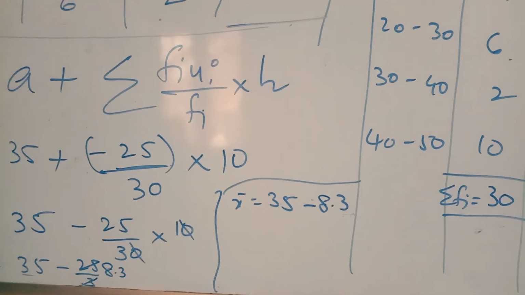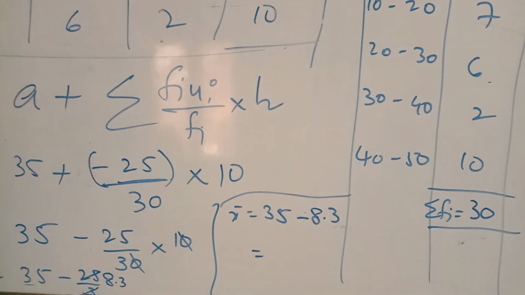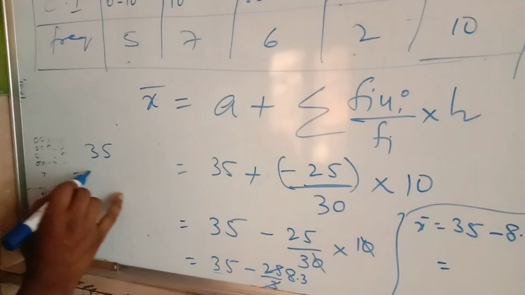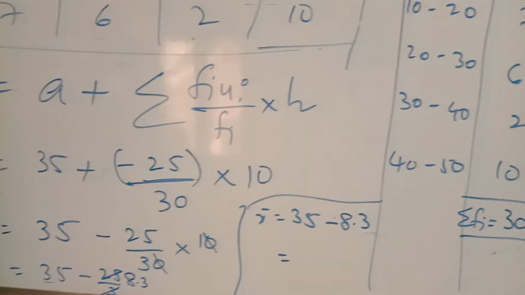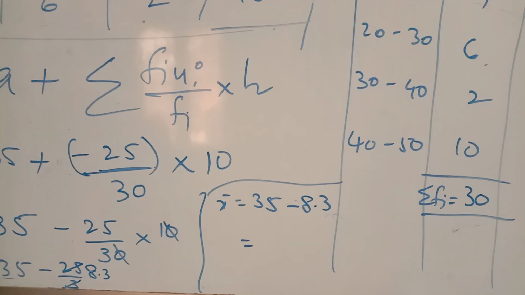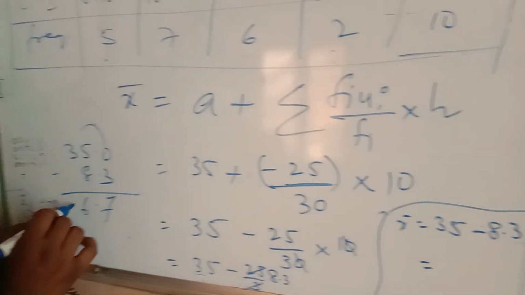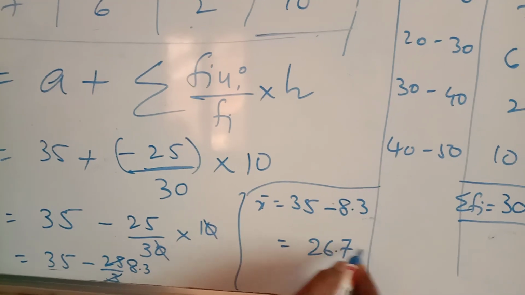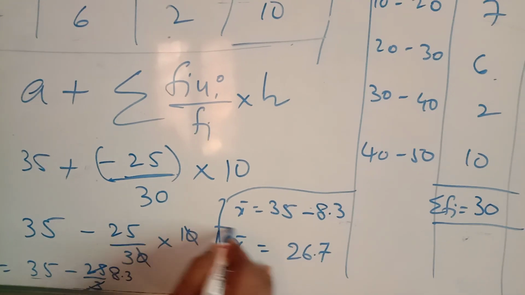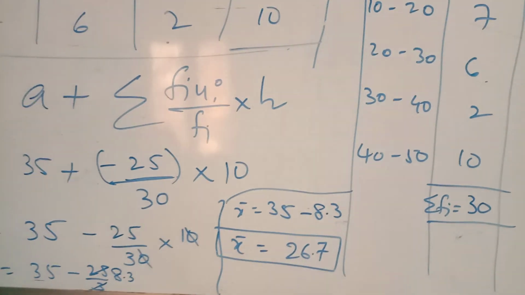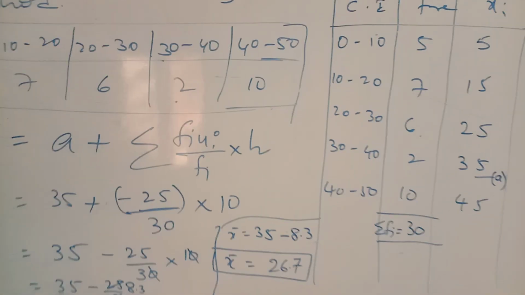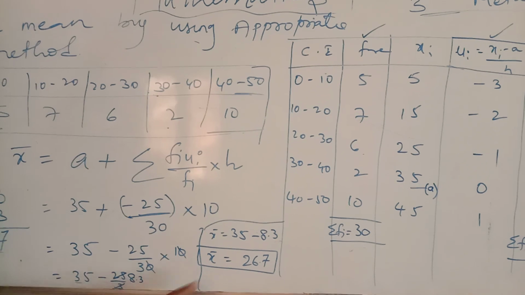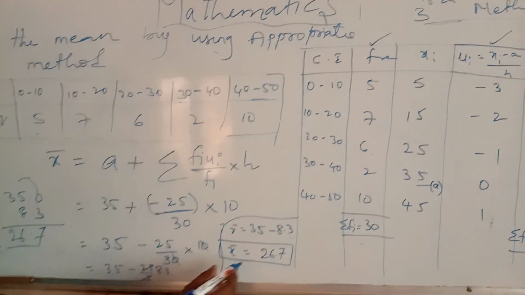Point, after one digit is enough, so 35 minus 8.3, which is nothing but 0 minus 3, take borrow, 10 minus 3 is 7, 14 minus 8 is 6. Here you are getting 2. That is nothing but 26.7. X bar equal to 26.7. Therefore, mean equal to 26.7 is the answer.